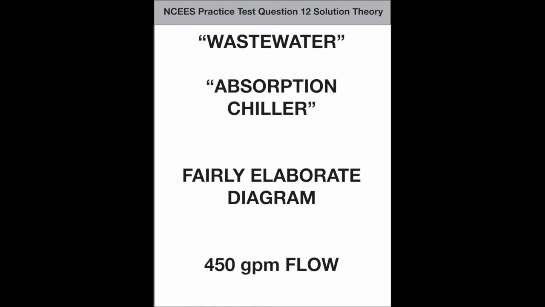The question speaks of wastewater and absorption chillers. It uses a fairly elaborate diagram, and it gives the volumetric flow as 450 gallons per minute. The fact that the water being pumped happens to be wastewater, and that the water is eventually being pumped into an absorption chiller are insignificant.